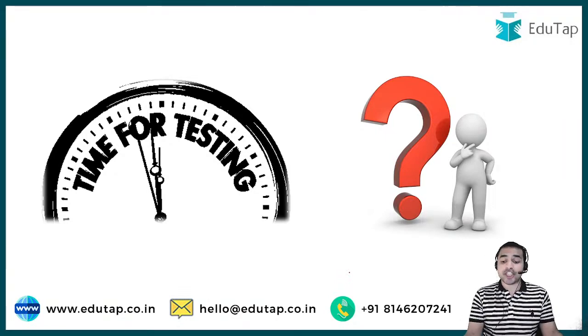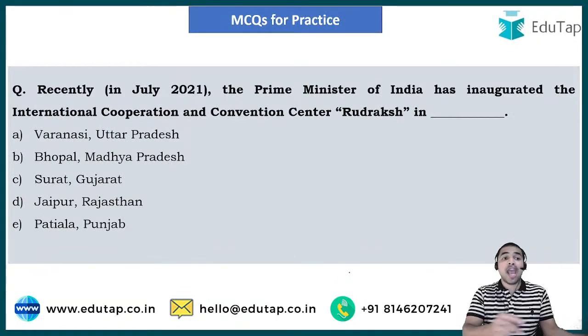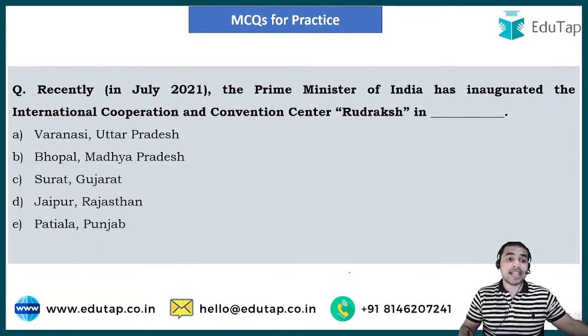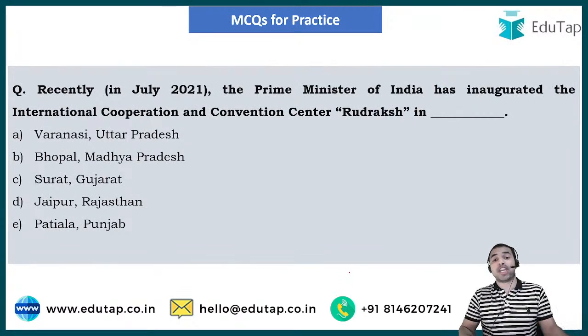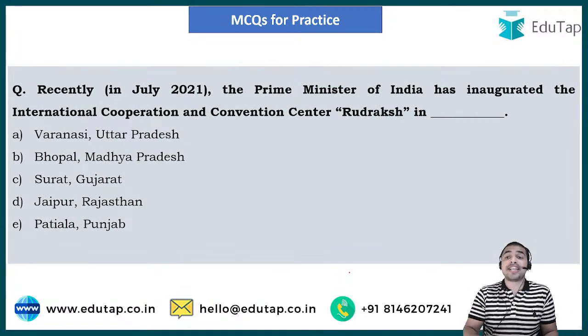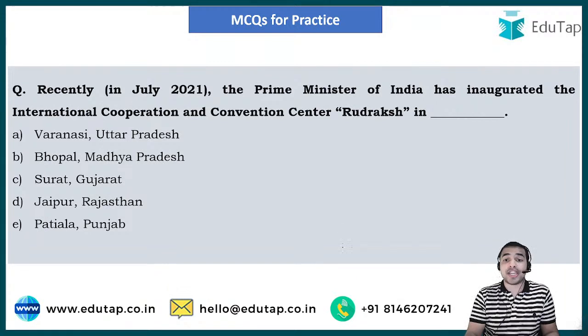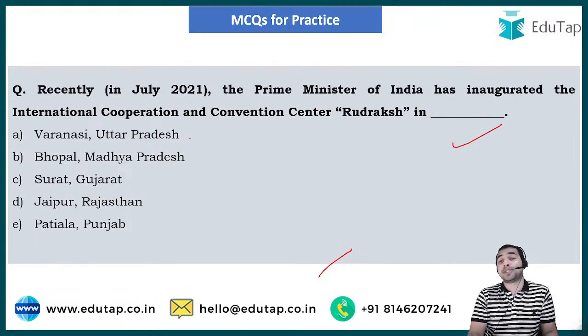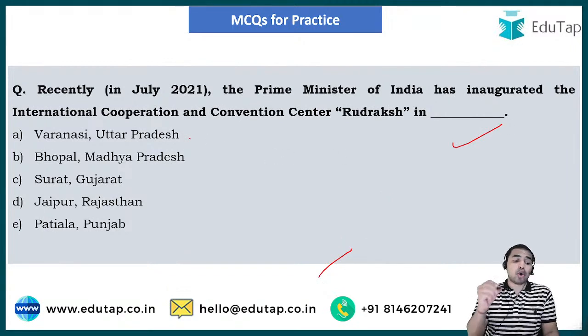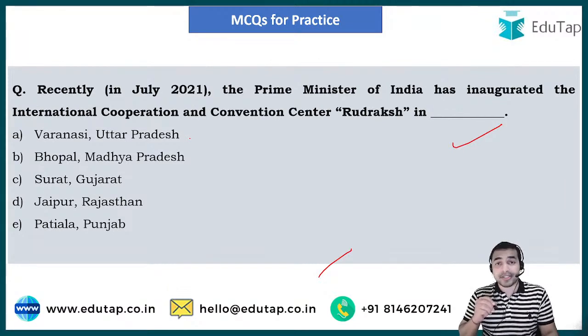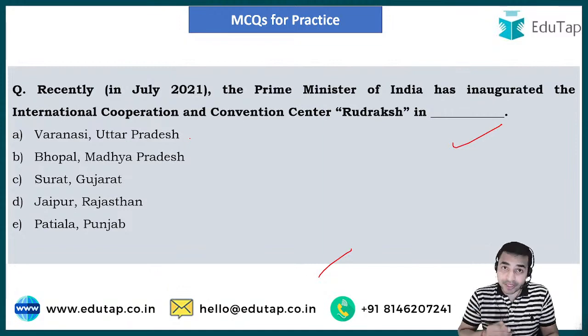So guys, now the very first question is on your screen. Recently in July 2021, the Prime Minister of India inaugurated the International Cooperation and Convention Center Rudraksha in which place? So guys, please quickly go through the options and tell me in the comment section below. The options are Varanasi, Uttar Pradesh; Bhopal, Madhya Pradesh; Surat, Gujarat; Jaipur, Rajasthan; Patiala, Punjab.